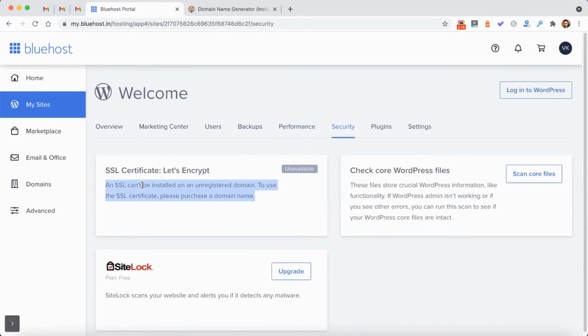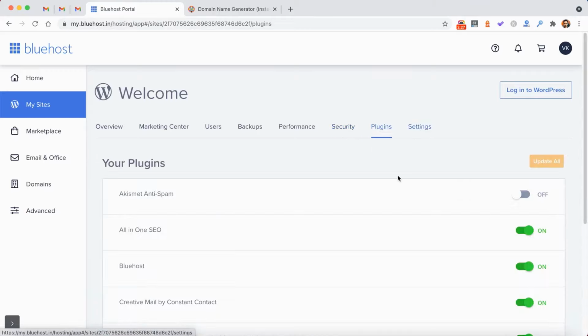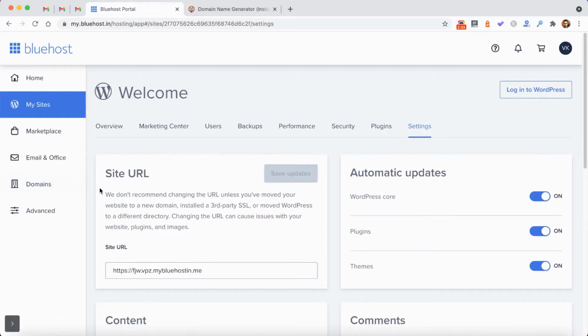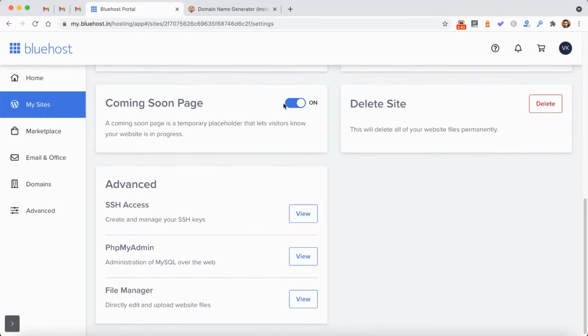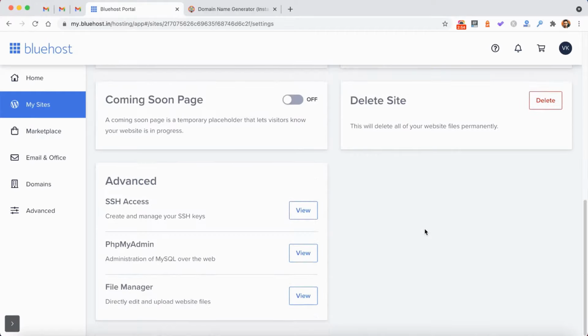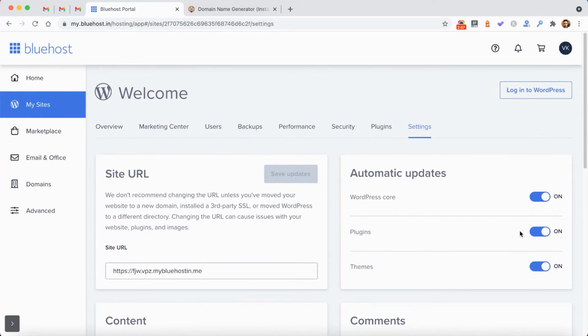And then comes the security part, SSL certificate. You can quickly activate an SSL certificate after pointing your domain to this hosting plan. And also you can see the list of the plugins and choose auto upgrade for them. And then from here you can change the domain name. If you have bought the domain name also, then you can change it. You can disable the coming soon page from here. And then you also have advanced access, SSH access, phpMyAdmin and file manager. These three are the main tools that you will ever need to manage your website with ease.